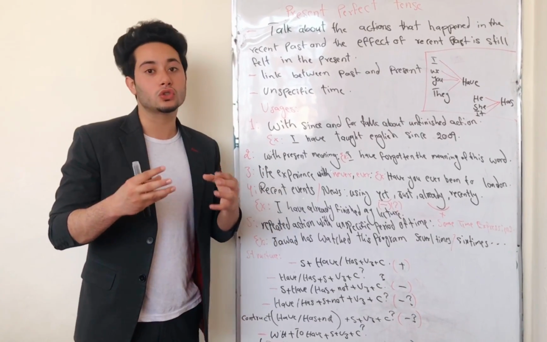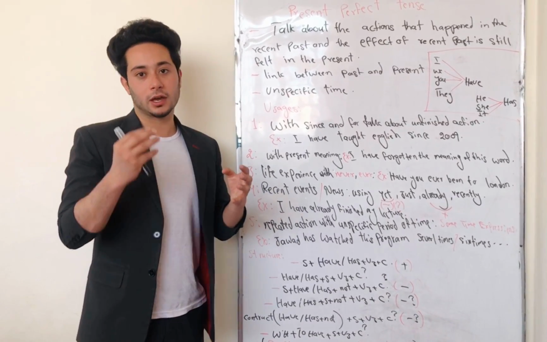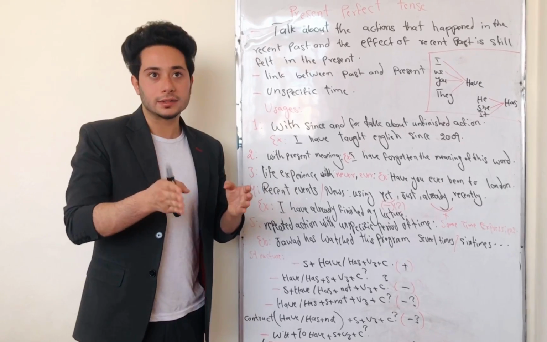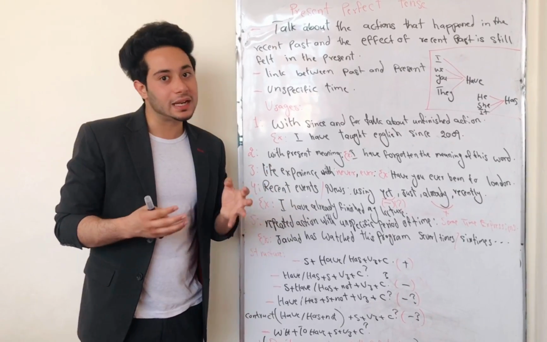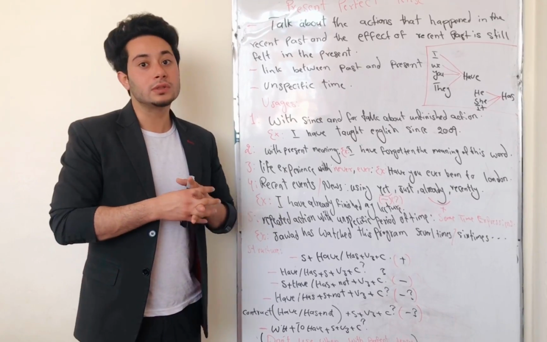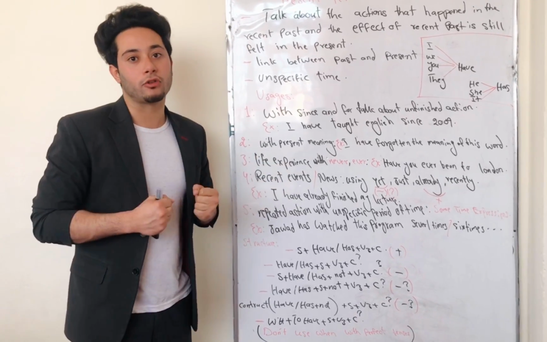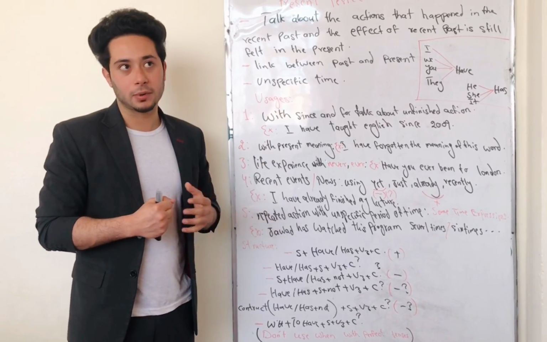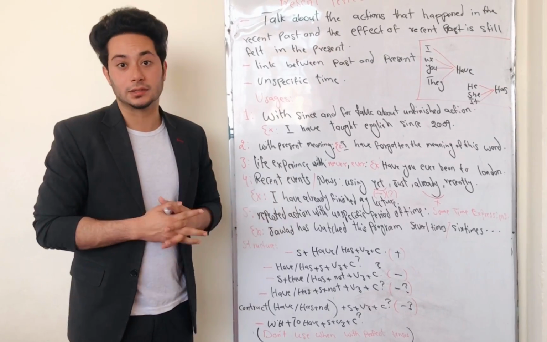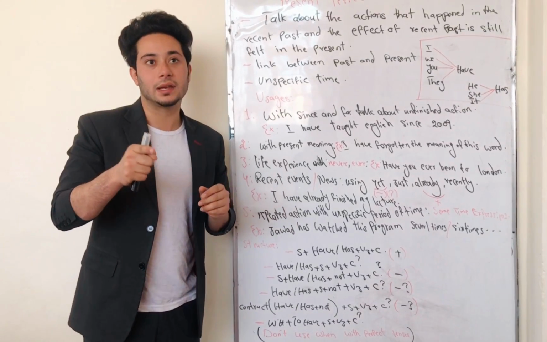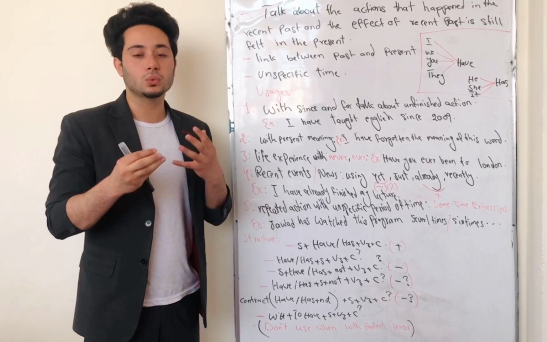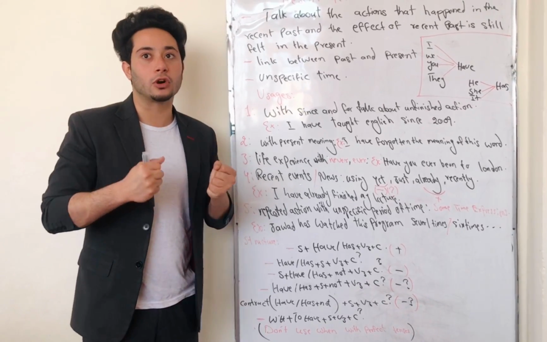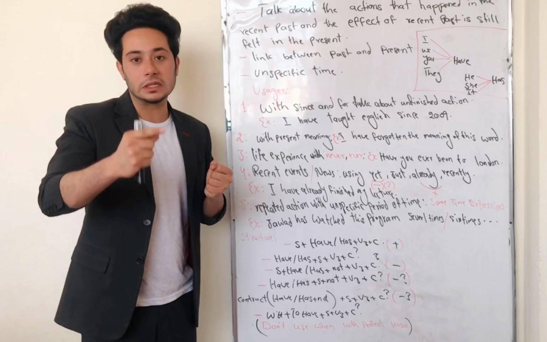If you want to use contraction in negative interrogative sentences, you need to use the contracted not before your subject. Haven't I studied English? Also, we can use WH questions to receive more information in present perfect tense. For example, what have I studied? Do not forget one thing, that we cannot use when in present perfect tense. Why? Because we use when to get information about a particular time.